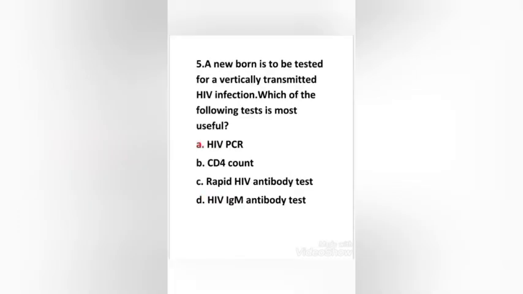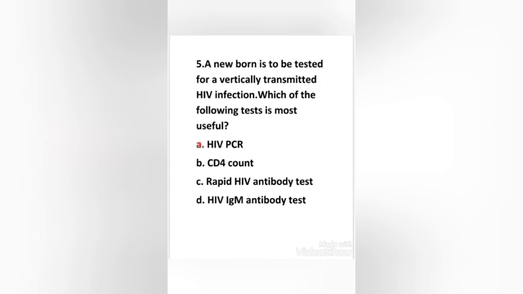Next question. A newborn is to be tested for a vertically transmitted HIV infection. Which of the following tests is most useful? HIV PCR, CD4 count, rapid HIV antibody test, HIV IgM antibody test. Here the right answer is option A, HIV PCR. A neonatal HIV diagnosis is performed by screening for the presence of the virus.